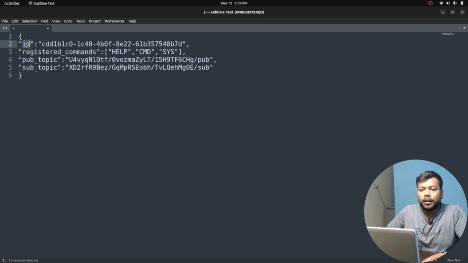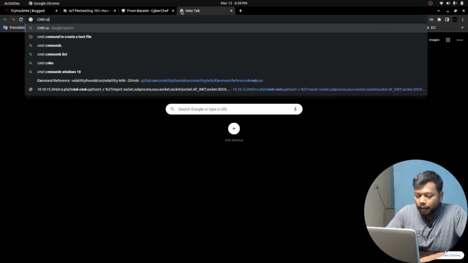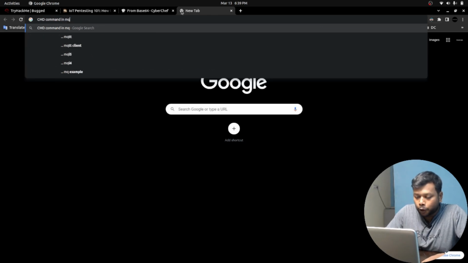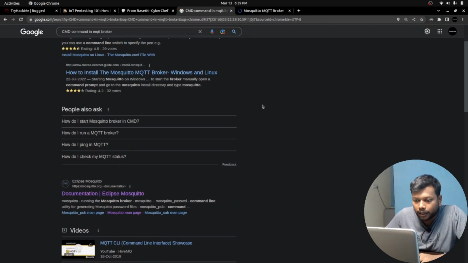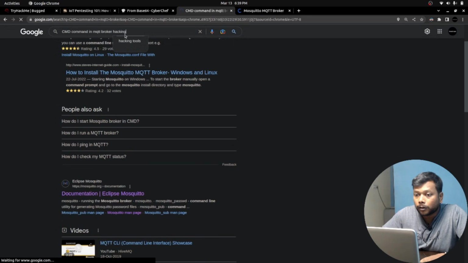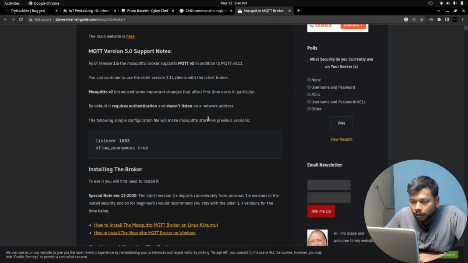And look at this one. It has one ID. And here is the sensitive stuff. It has the registered commands: help, cmd, and sys. And this cmd command immediately seeks my attention. Cmd command in the MQTT broker. I think, will it give any promising outcome? Hacking. Okay. Look at this one.